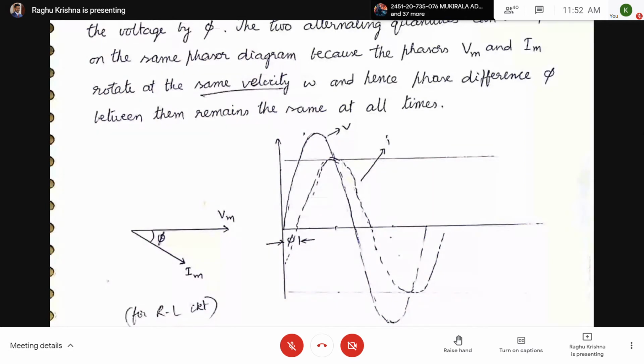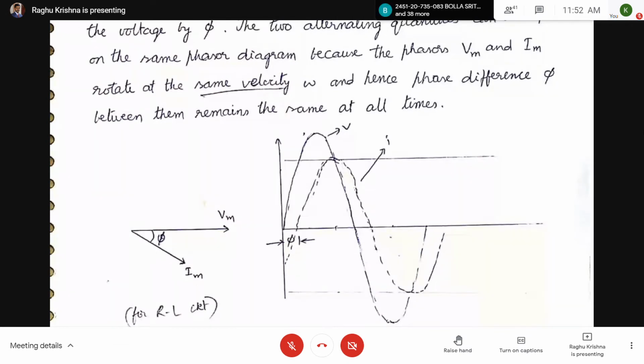Now if you take the projections, Vm is horizontal. If you take Vm as reference, at t equal to 0, V will be 0.